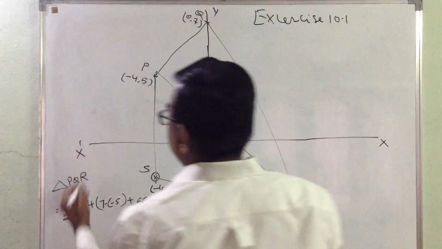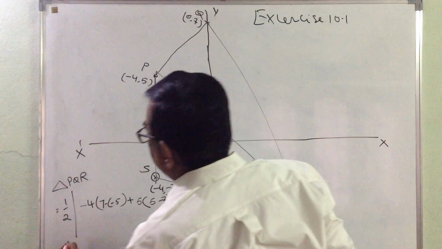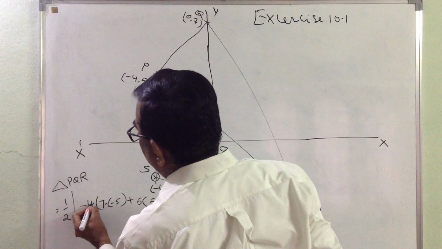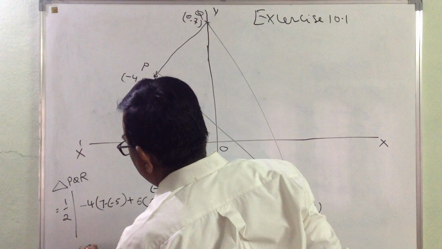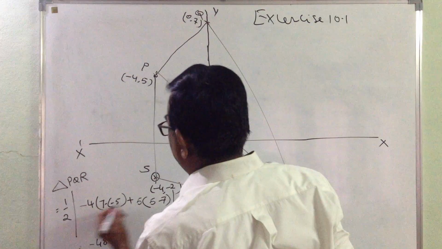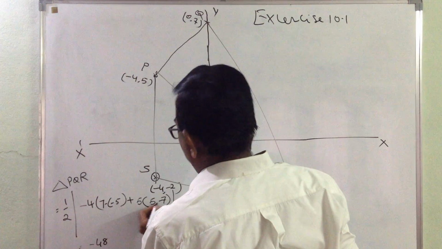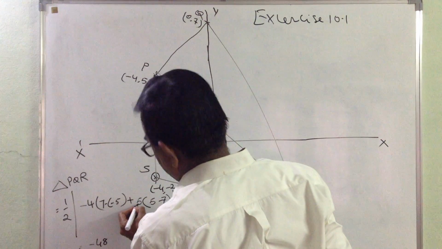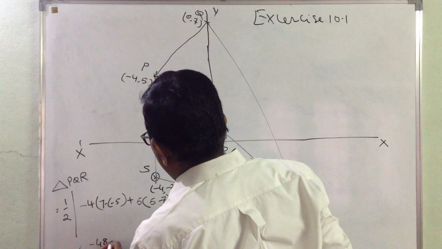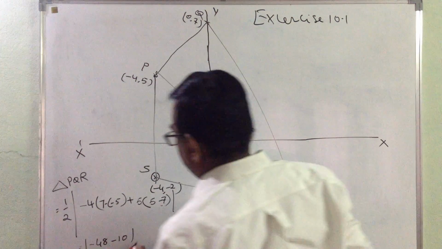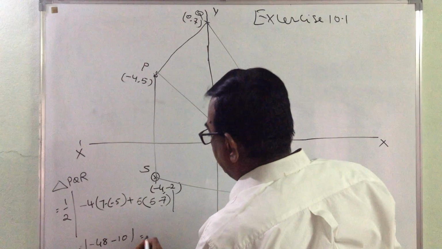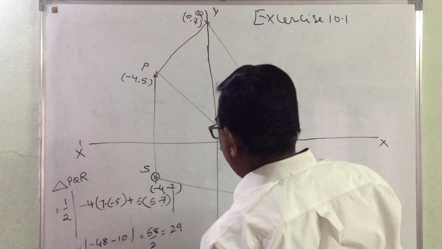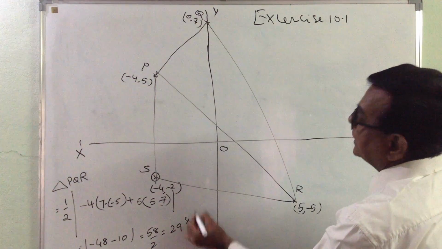This is the area of this triangle, so let us simplify. This is 7 minus of -5, that is 7 plus 5, 12. 12 into 4, 48, but we have the negative symbol, that is -4 into 12, minus 48. Then 5 minus 7 is -2, and -2 into 5 is -10. Modulus of -58 is 58, and 58 by 2 is going to be 29. This is in square units, for this triangle.